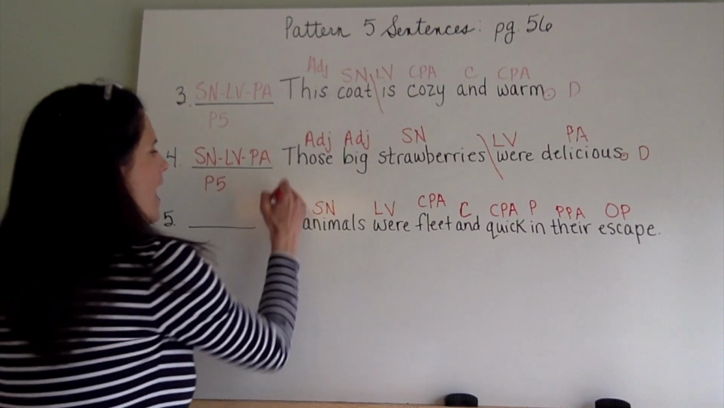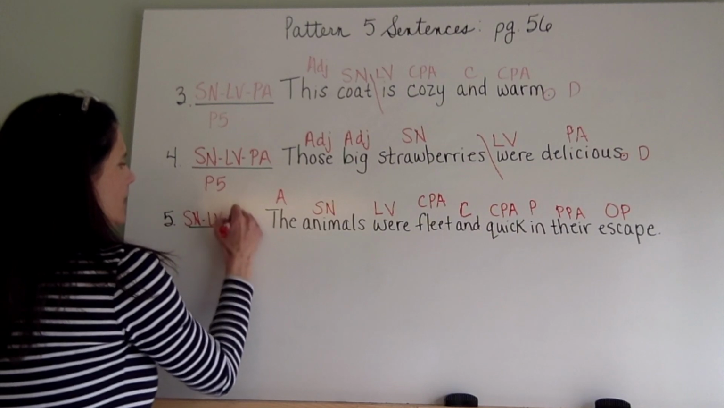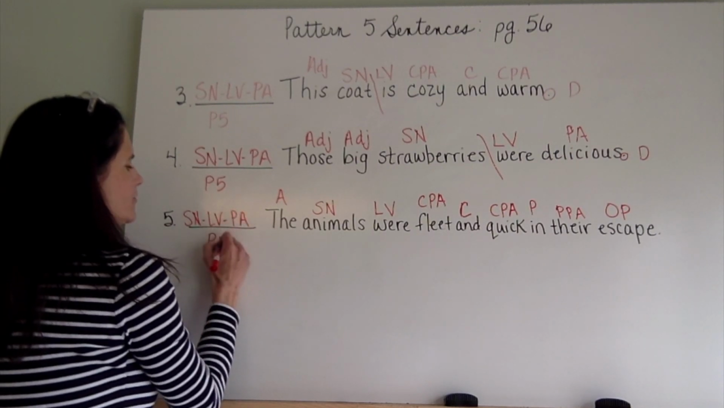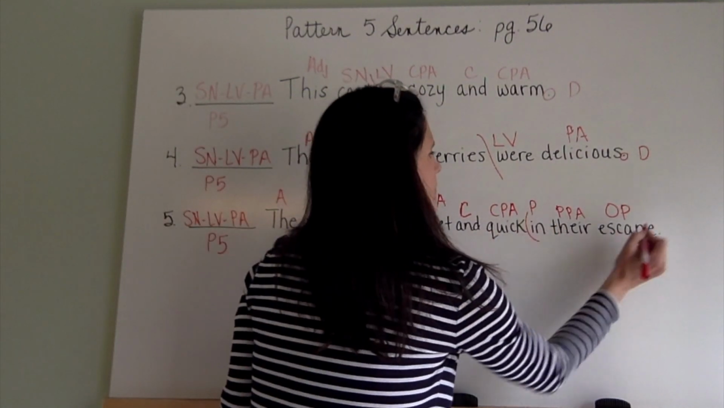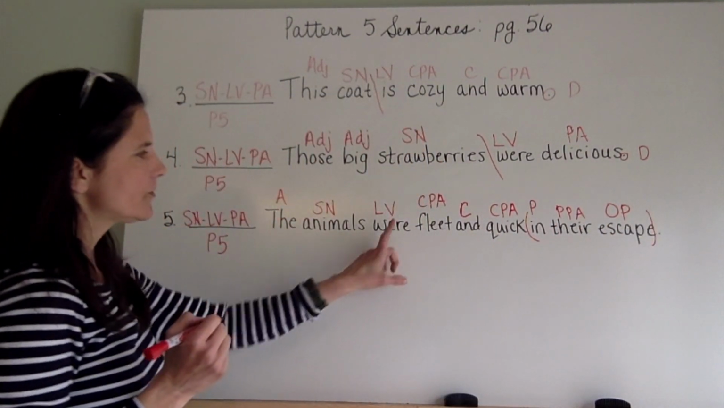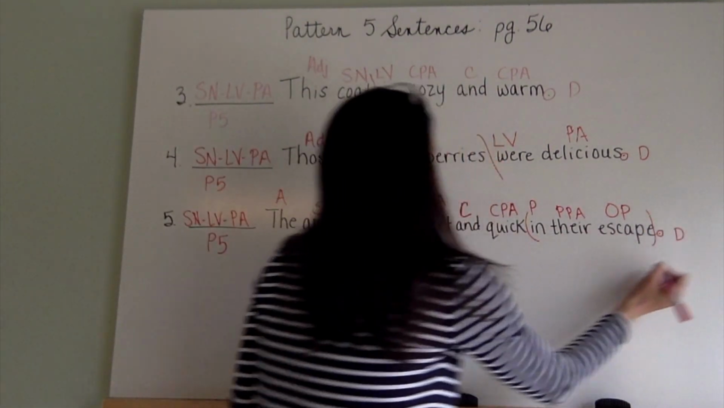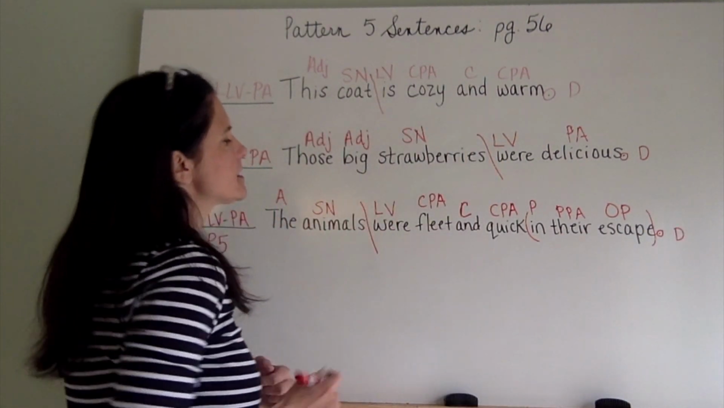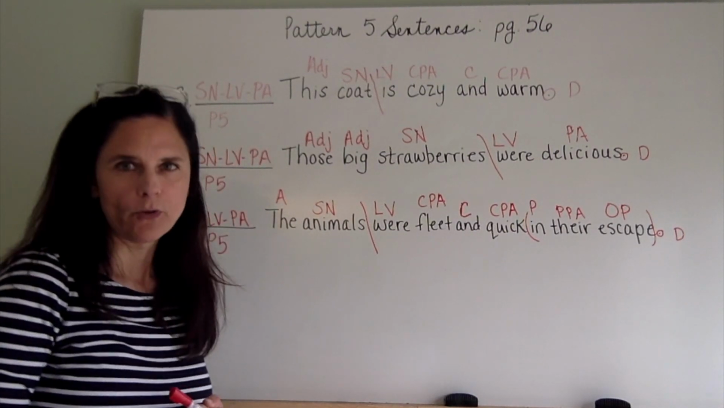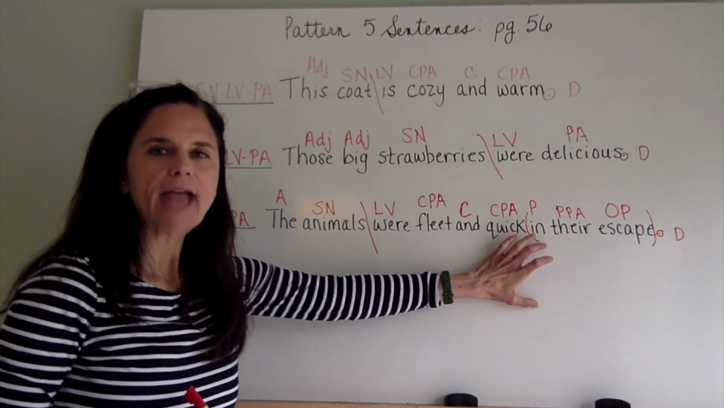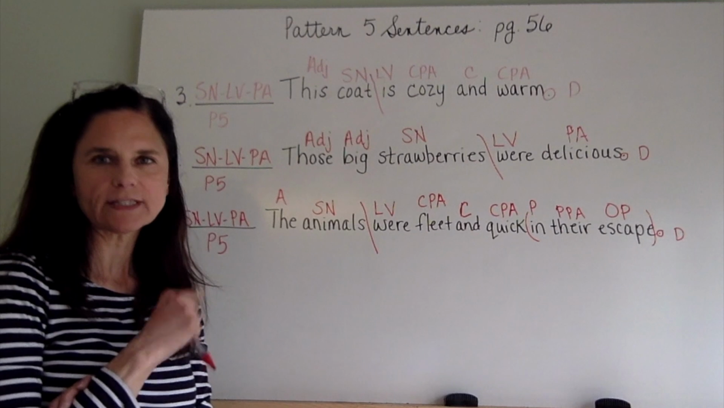The, article adjective A. Subject, noun, linking verb, predicate adjective, pattern 5. Check for prepositional phrases. In their escape, prepositional phrase. Linking verb, check again. Period, statement, declarative sentence. Go back to the verb, divide the complete subject from the complete predicate. Is there an adverb exception? No.